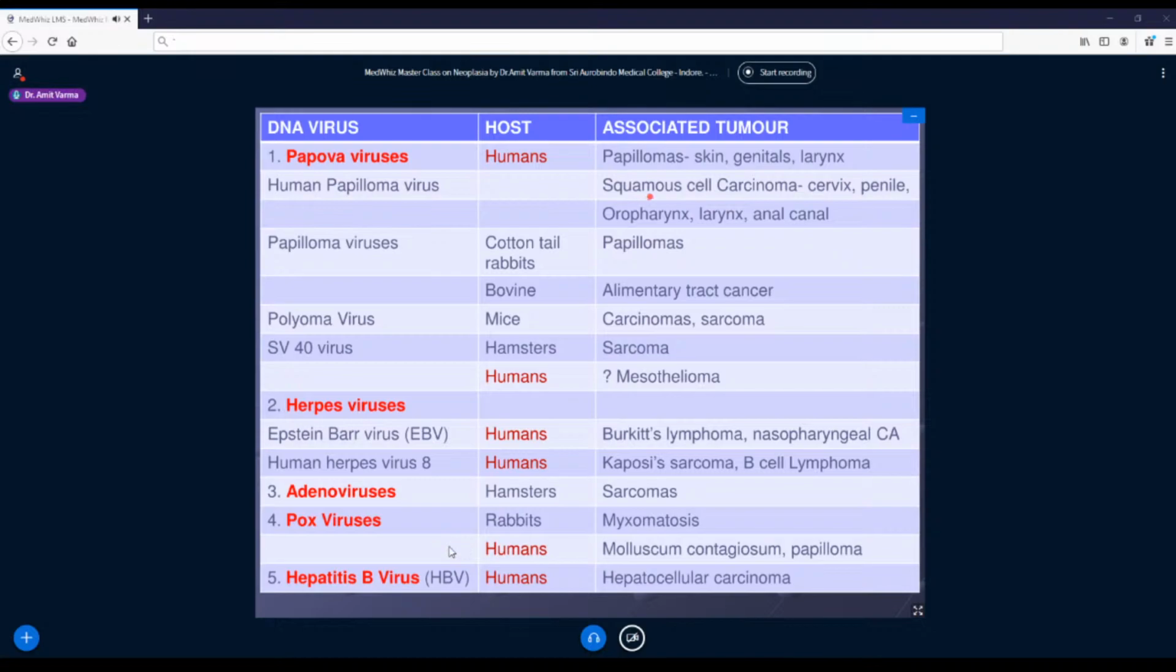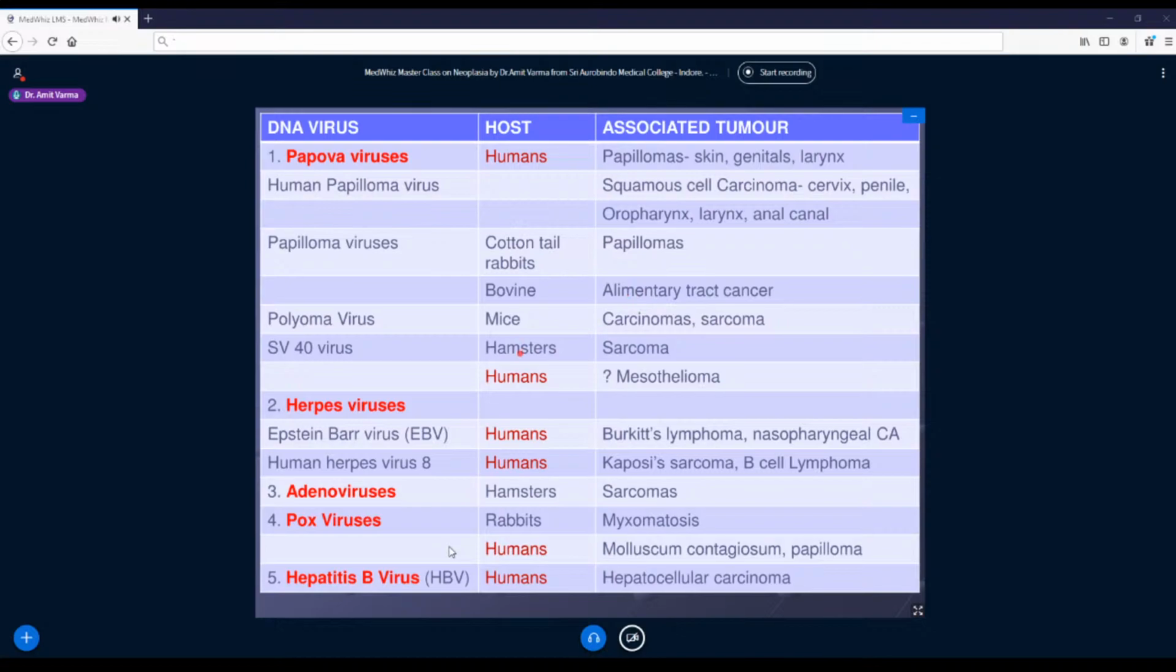Some of the other strains of HPV can form squamous cell carcinomas. Most common, of course, is cervix and then anogenital areas and oropharynx, larynx. Then other viruses of the same group, like papillomavirus or polyomavirus or SV40 virus, are affecting many animals. Experimentally, they have been proven to cause cancers in animals, but not yet in humans. So they cause carcinomas, sarcomas.